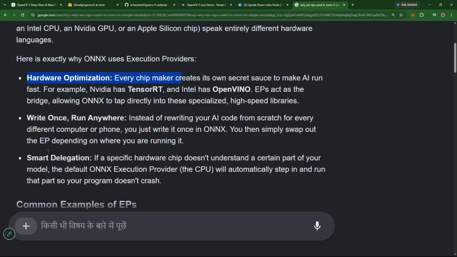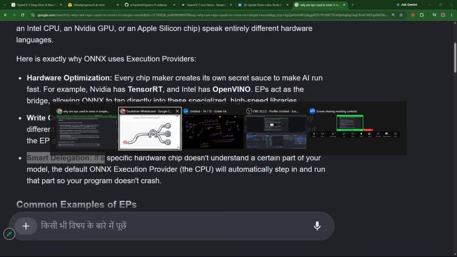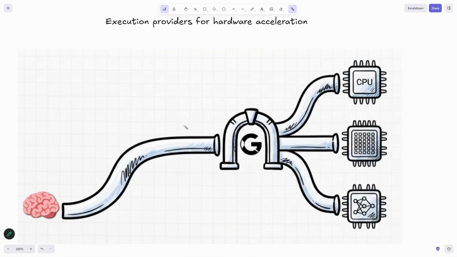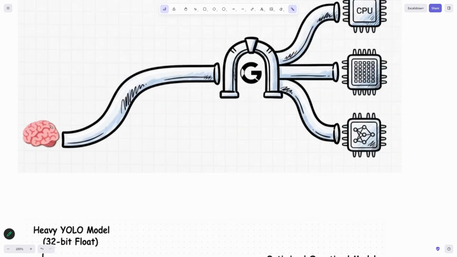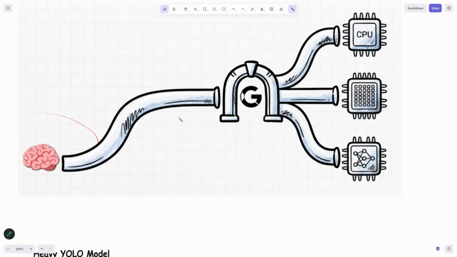Hardware optimization: write once, run anywhere. Check this out, write once, run anywhere. Smart delegation, which means delegating the AI model to the hardware acceleration, right? And this is the execution providers. And just in case, even though you have converted your AI model into an ONNX model, if its size is too much and your hardware is too small, do you have a solution for that?